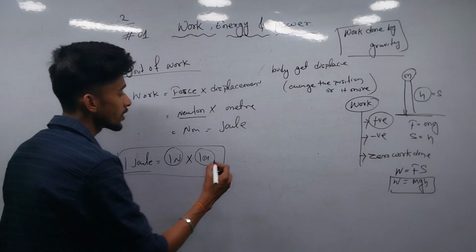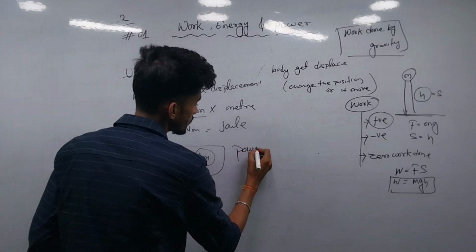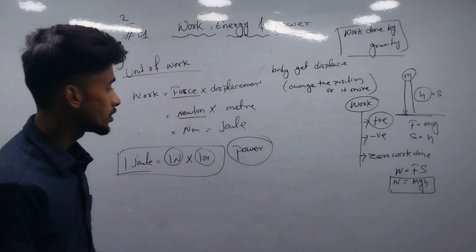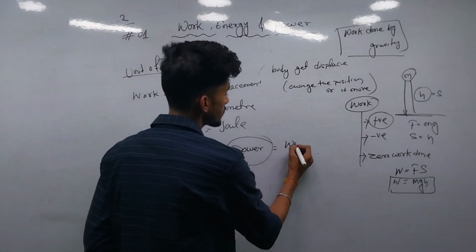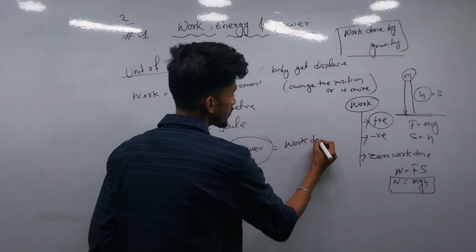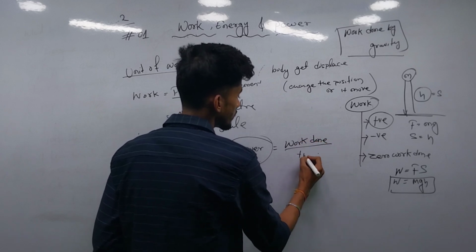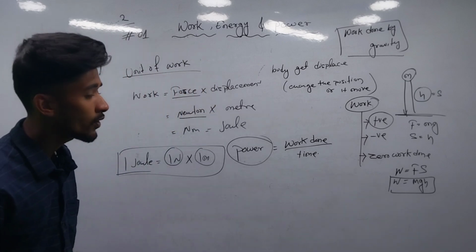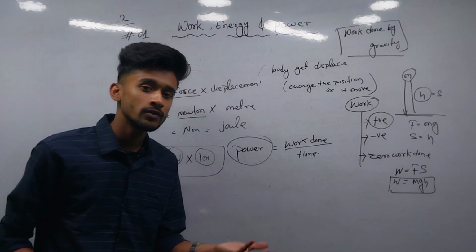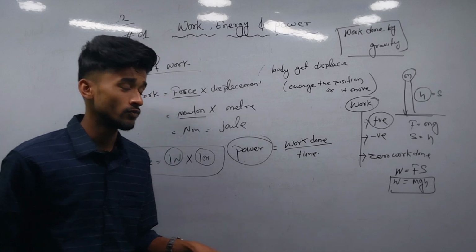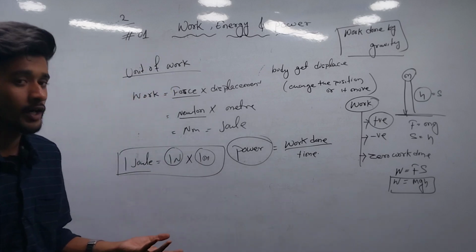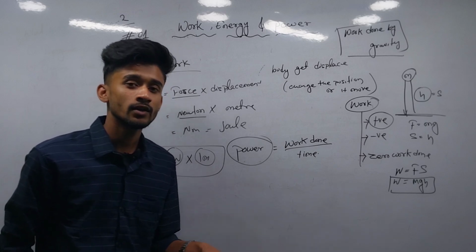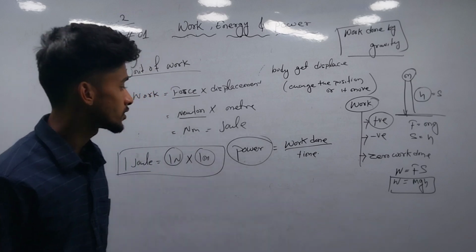Then the next term is power. Simply, power is the rate of doing work, or the work done per time. You can simply say work done by time, that is how much work you are doing in a particular time, that is the power. If you are completing a lot of work in less time, then the power is more, and if you are doing less work in more time, then the power will be less.